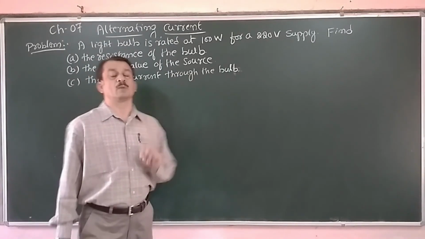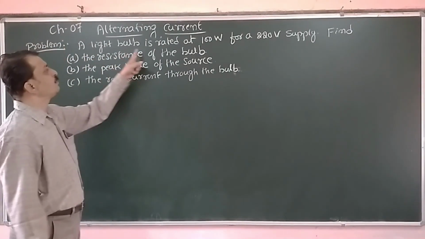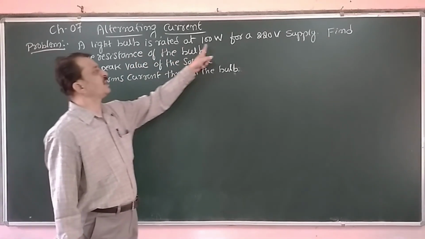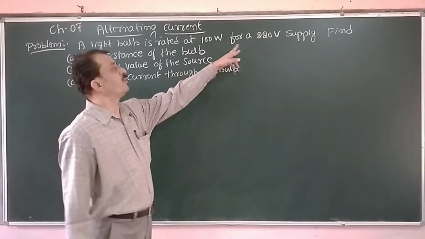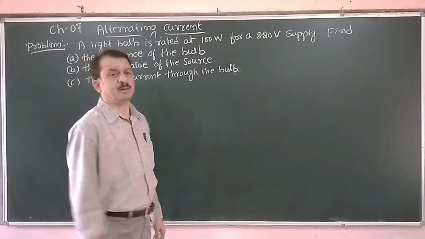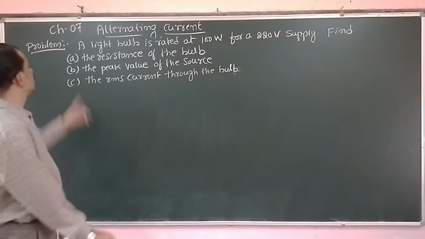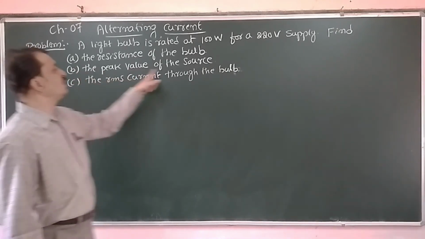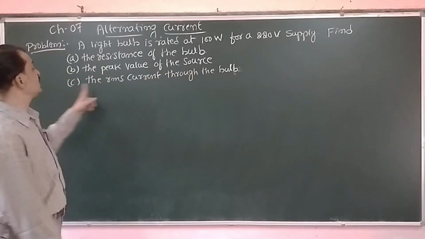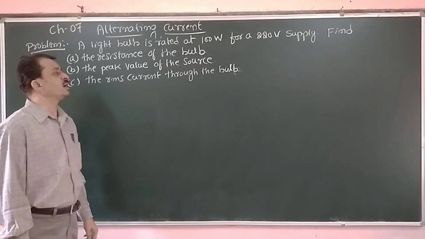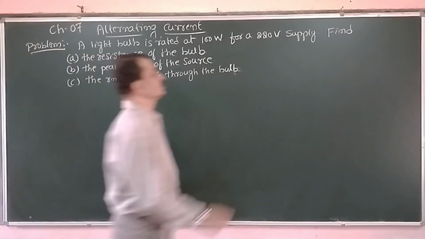Now we work out a simple problem. A light bulb is rated at 100 watt for a 220 volt supply. Find A, the resistance of the bulb, B, the peak value of the source, and C, the RMS current through the bulb.